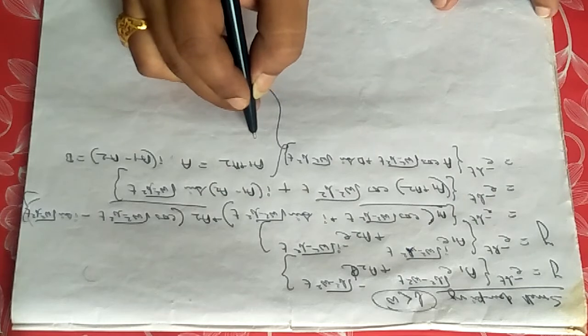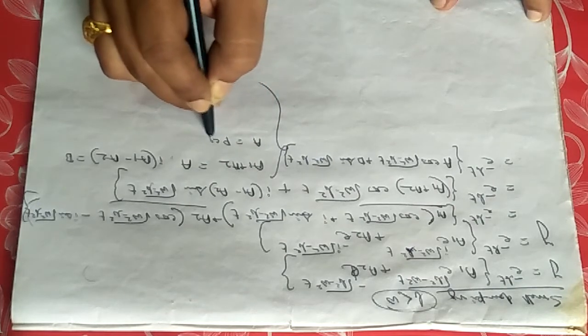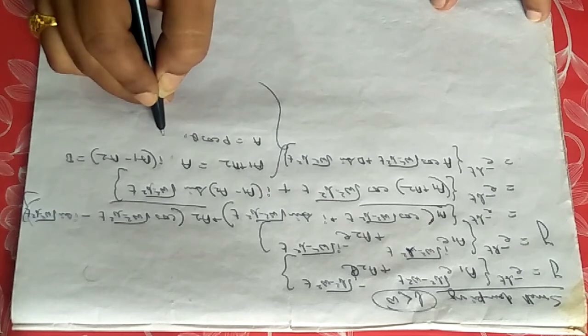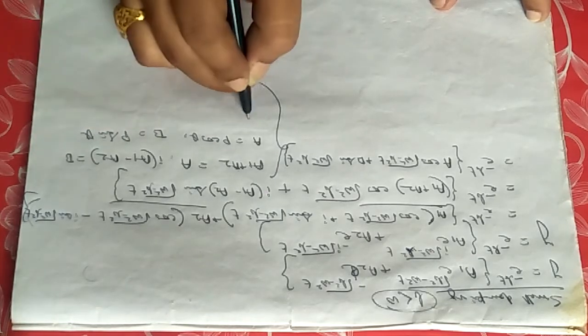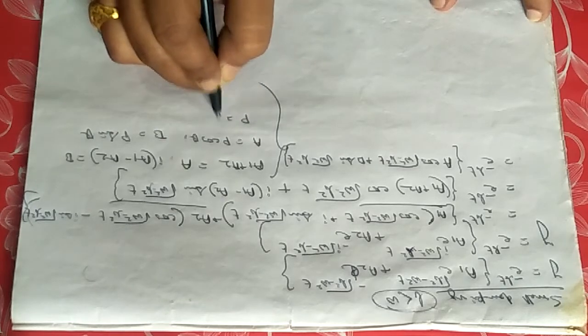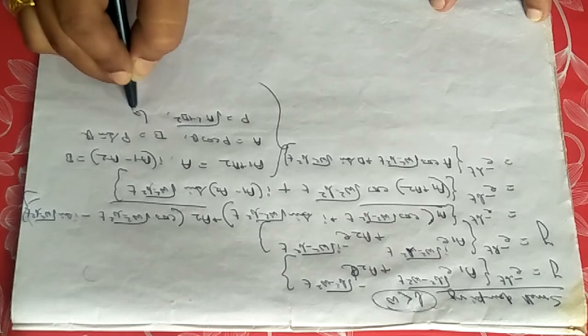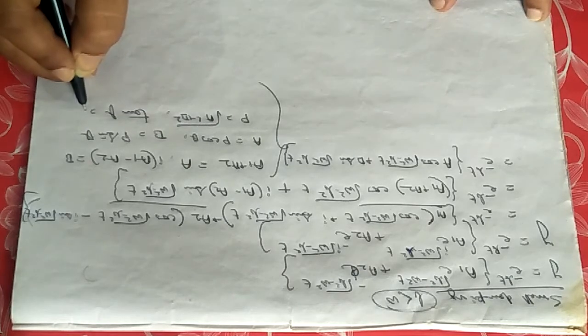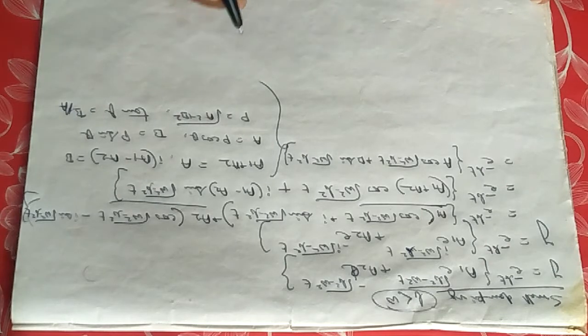And now again in corollary you can put capital A equals P cos theta and capital B equals P sin theta. So the value of P can be easily found out from root over A square plus B square, and the value of theta can be found out as tan theta equals B by A. That can be found out, no issue with that.